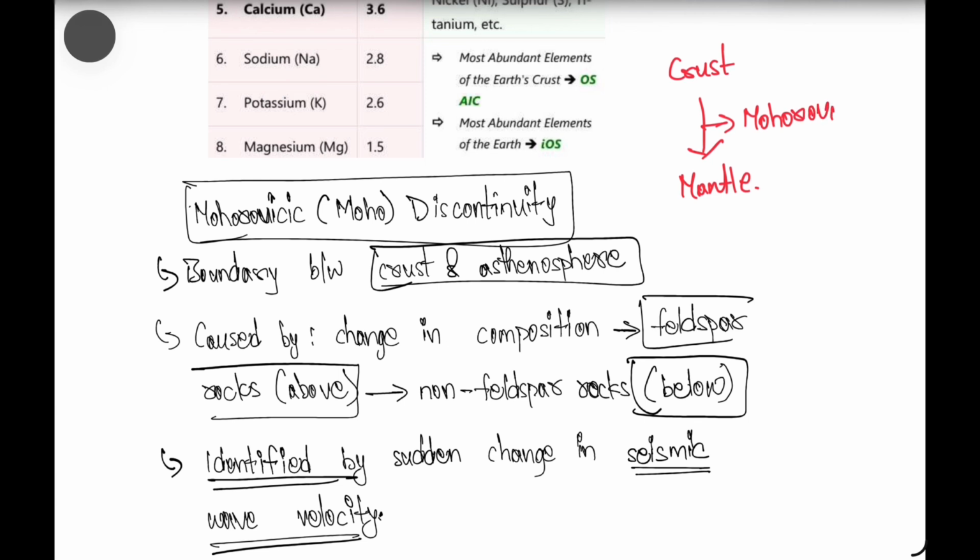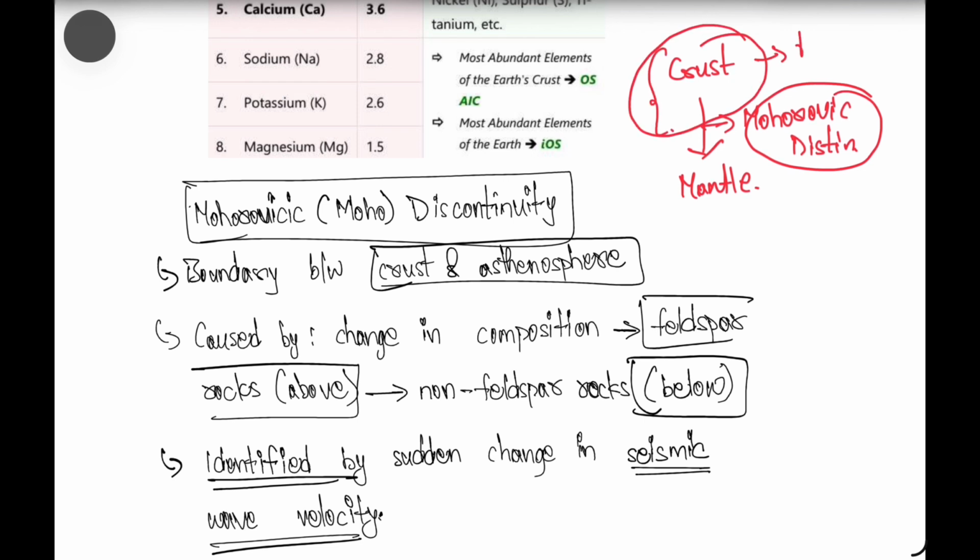Mohorovicic discontinuity. So what is this Mohorovicic discontinuity? The crust is made up of some metals, right? It has some density and a solid nature.